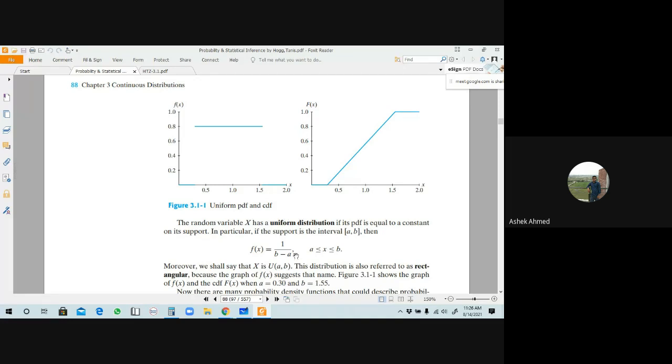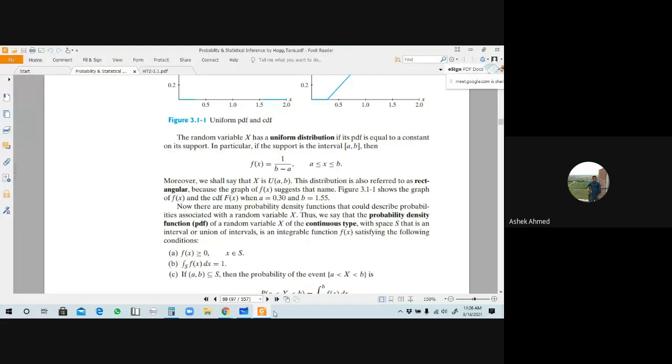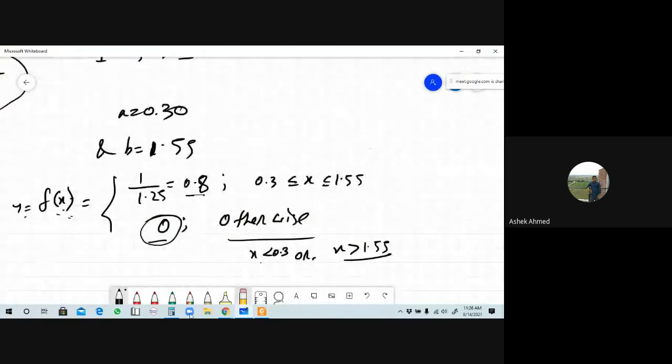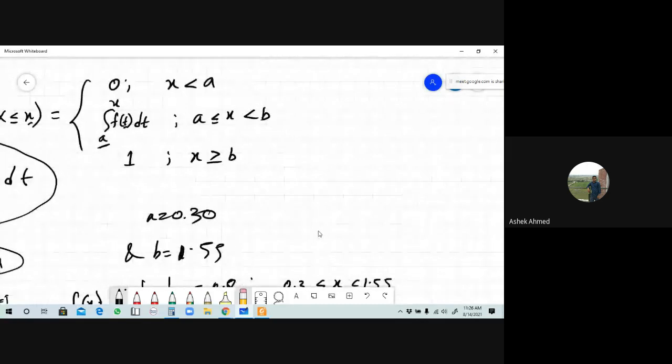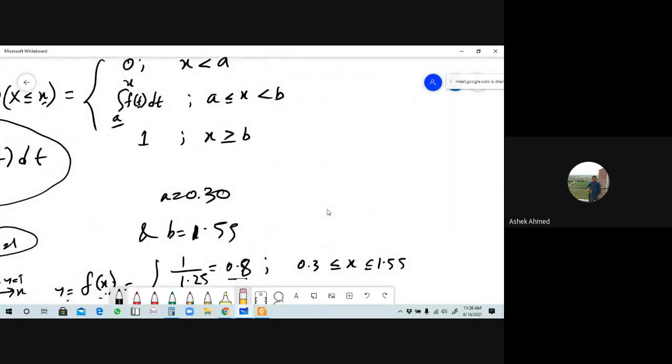Now we'll discuss the CDF of this distribution. From the CDF, in the CDF the values of f of x were what? There are three conditions. One is 0. When will it be 0? When the value of x is less than a, the value of a here is 0.3. When x is less than 0.3, the value of capital F of x will be 0. In the next case, the lower limit is a, here 0.3, and the upper limit is here x.